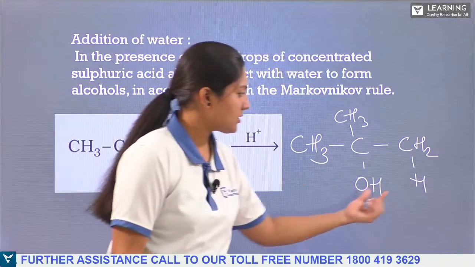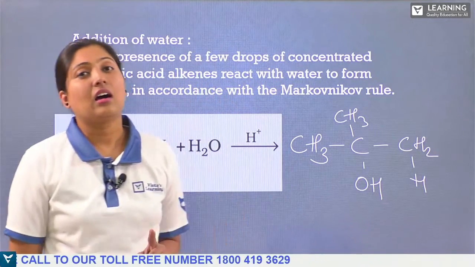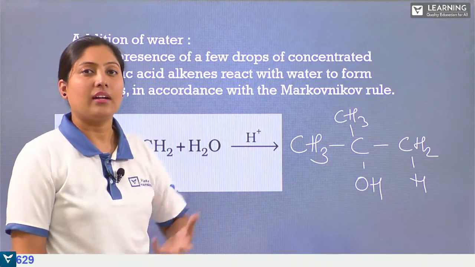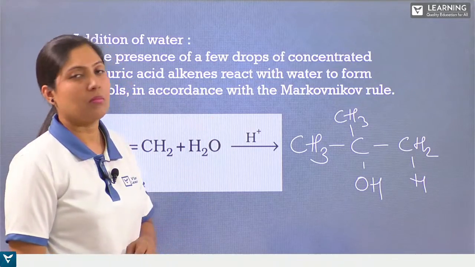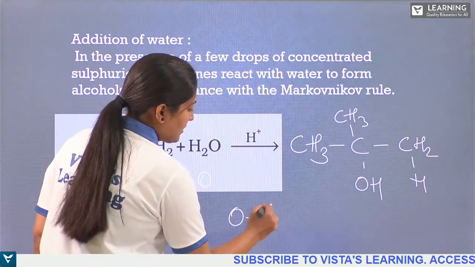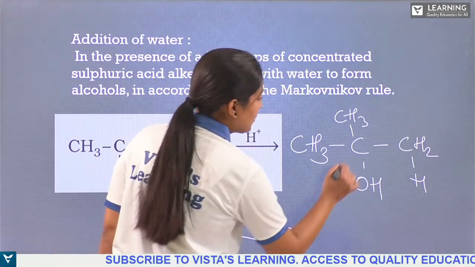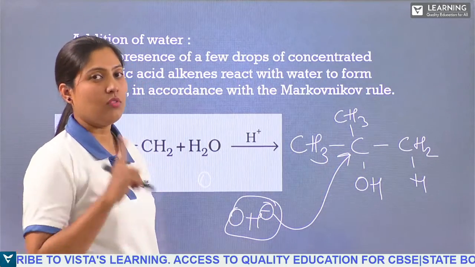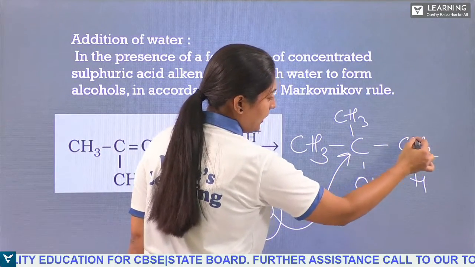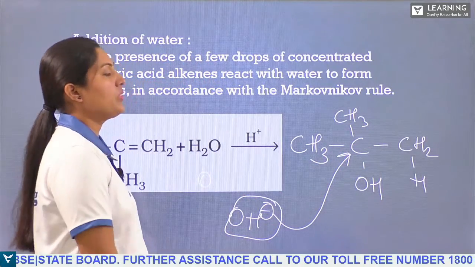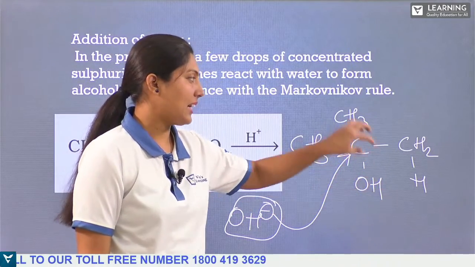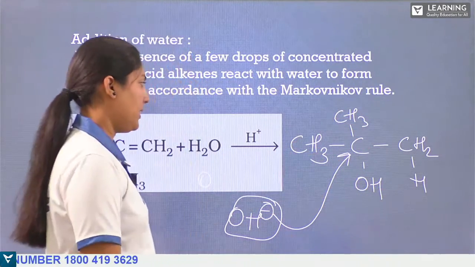You can ask, ma'am, can we just write OH here and H here? Yes, but that is opposite to Markovnikov's rule. As we state, addition of water obeys Markovnikov's rule, so you need to remember that OH minus is the electrophile, and the electrophile should go to the carbon atom having fewer hydrogen atoms. Here we don't have hydrogen atoms, and here we have two. So the OH group should attack the tertiary carbon atom.